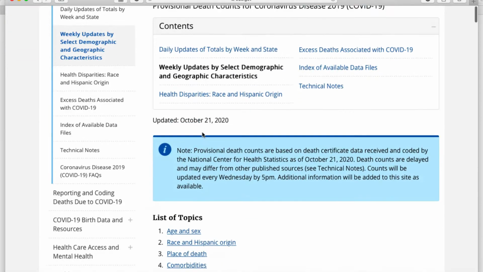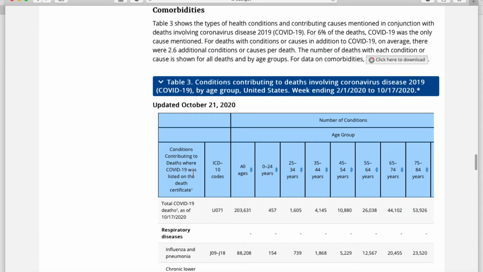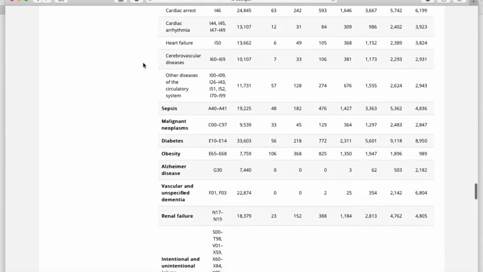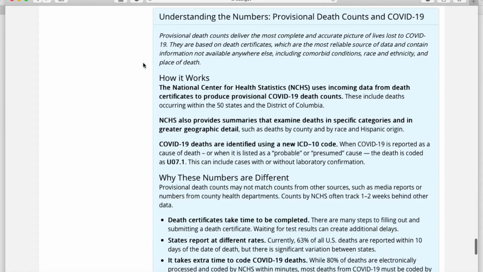If you go to Weekly Updates and then click on Comorbidities, you can indeed see that it does say, for 6% of the deaths, COVID-19 was the only cause mentioned. Now let's go a bit further down to see how they got this. And it says, the data are based on death certificates.